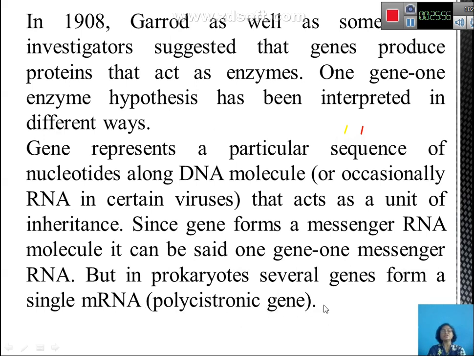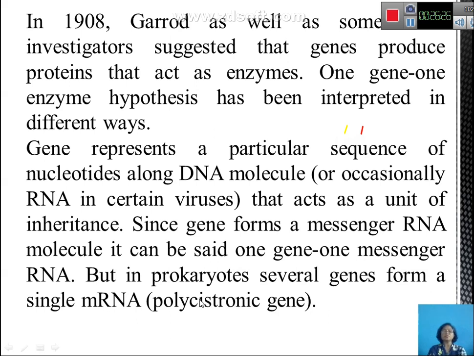As we have seen in the lac operon, you have three genes, lac Z, lac Y and lac A. These three genes are contiguous and are transcribed together in one go to form a single messenger RNA molecule, and this single messenger RNA molecule can give you three different enzyme molecules: beta galactosidase, transacetylase and permease. So, this is a polycistronic molecule.